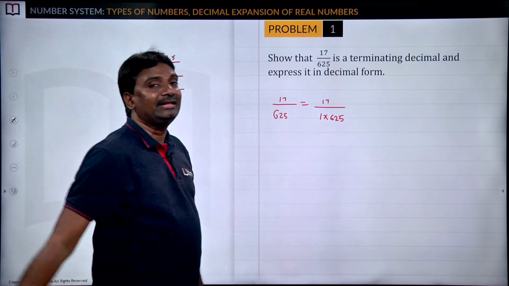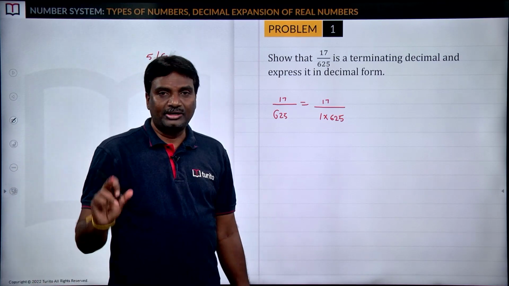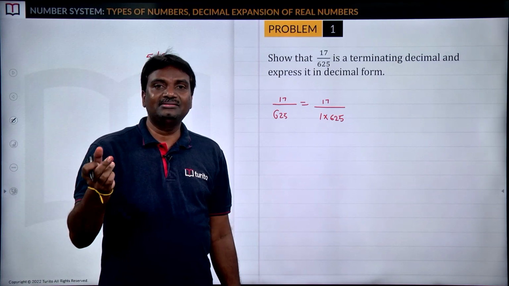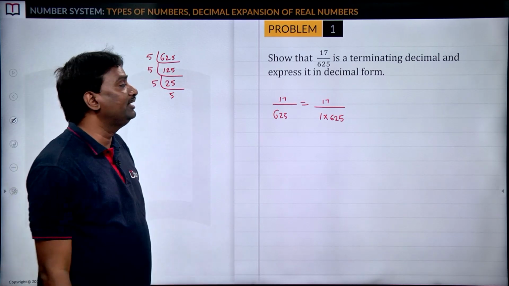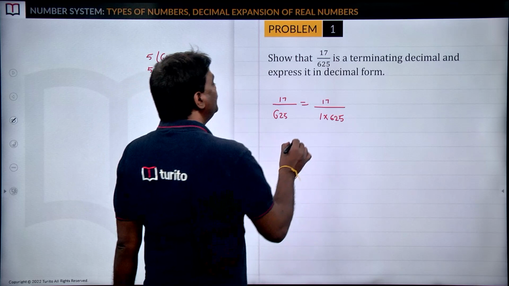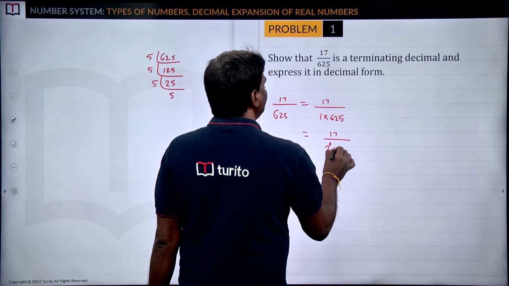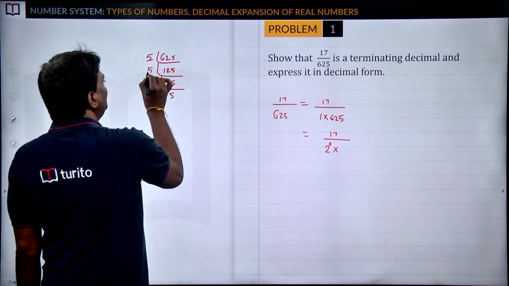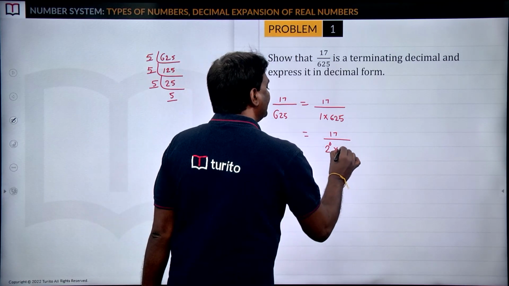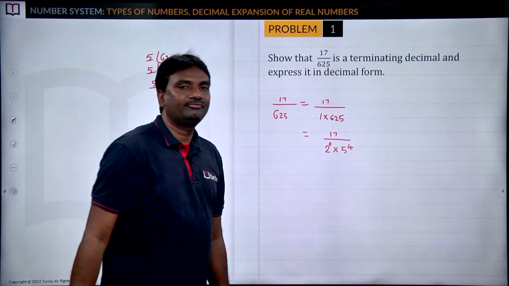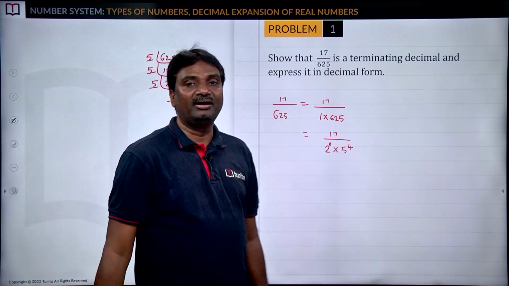Again this 1 can be written as 2 power 0. Whatever the base may be, except 0, if the power is 0, then we can say that is 1. So according to that, 1 can be written as 2 power 0, and 625 can be written as 5 into 5 into 5 into 5, four 5s, that is 5 power 4. So 17 by 2 power 0 into 5 power 4.